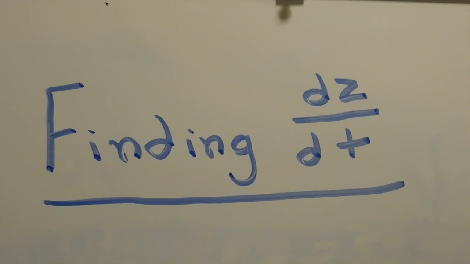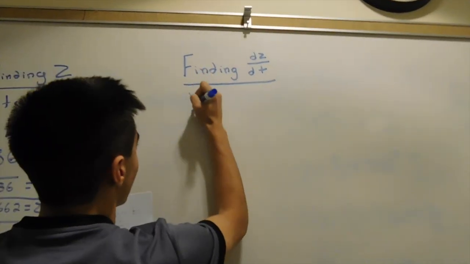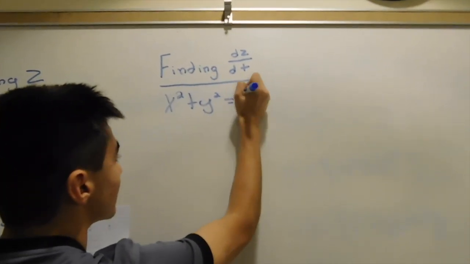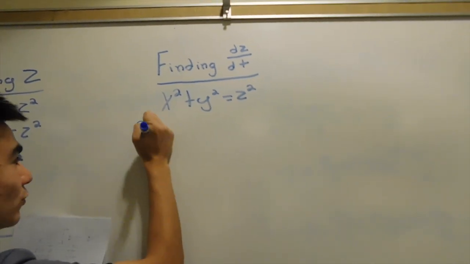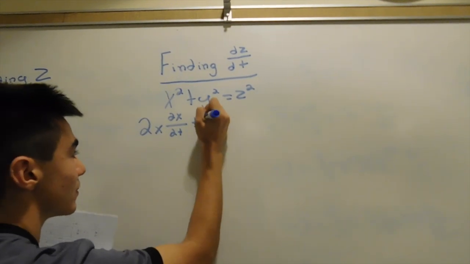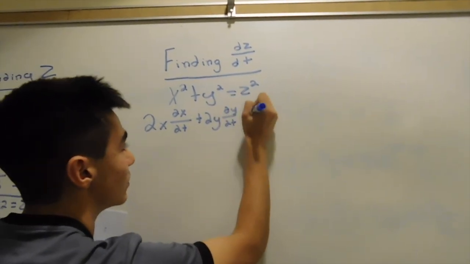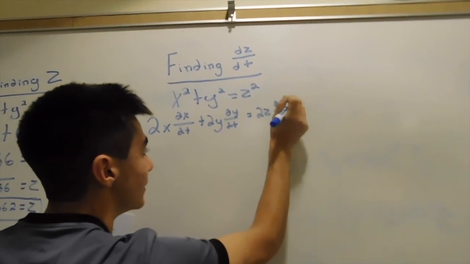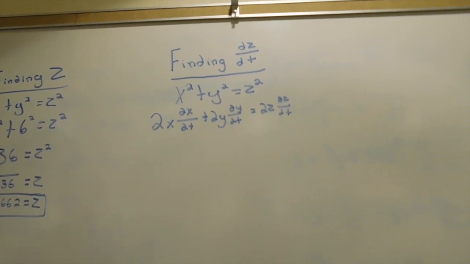So now that we have our z value, we can find dz/dt. Again, using the Pythagorean theorem, x squared plus y squared equals z squared. We take the derivatives of the equation, and that comes out to be 2x dx/dt plus 2y dy/dt equals 2z dz/dt. Next, we can plug in our known values.